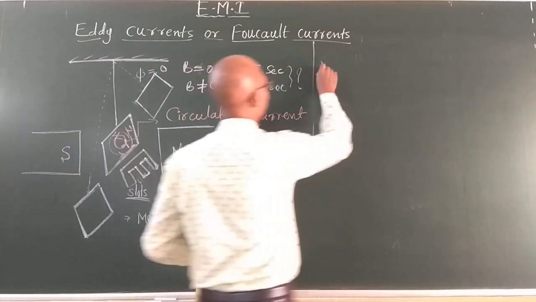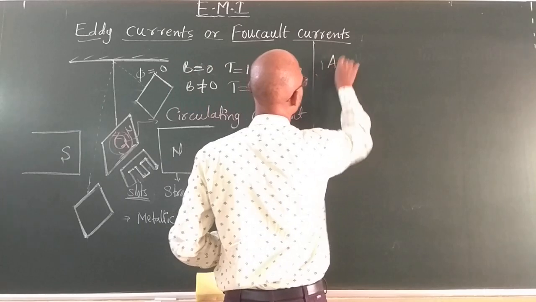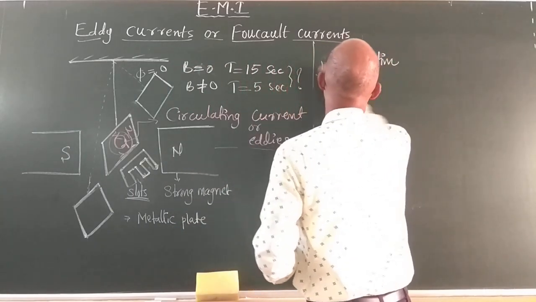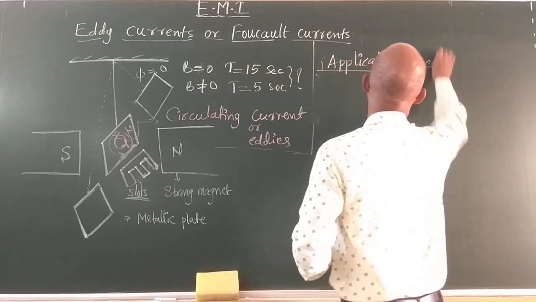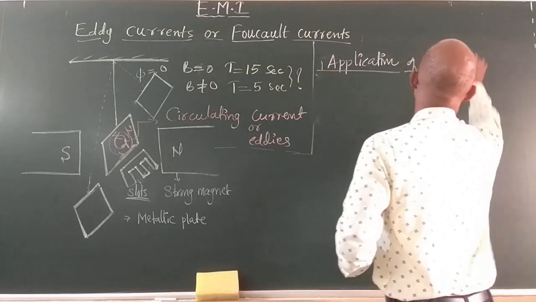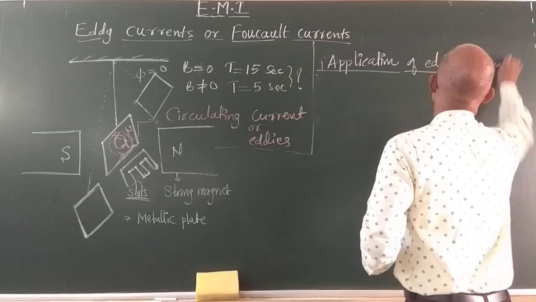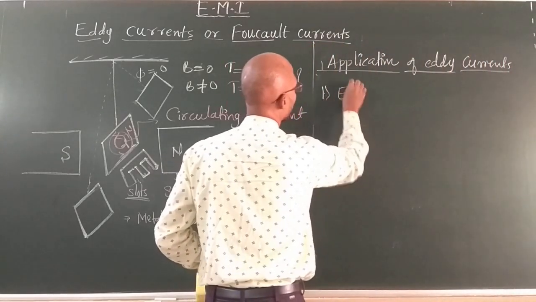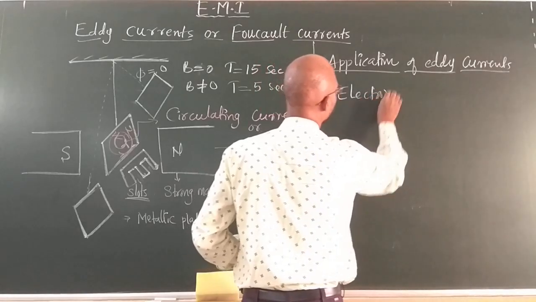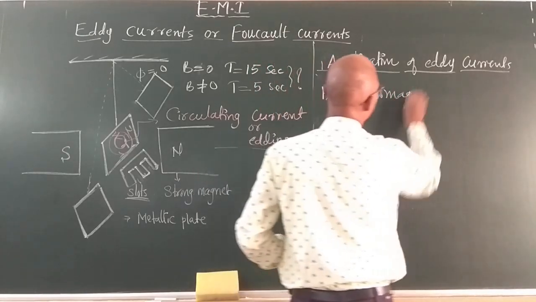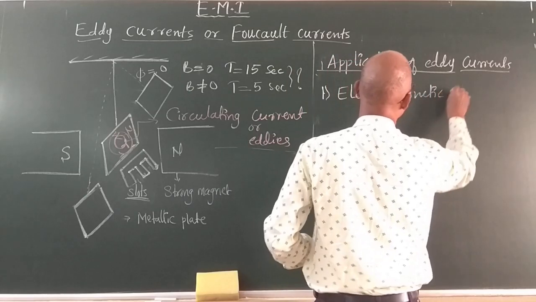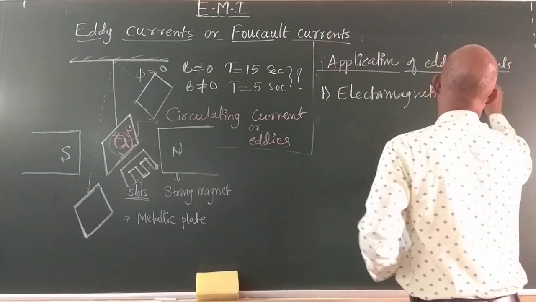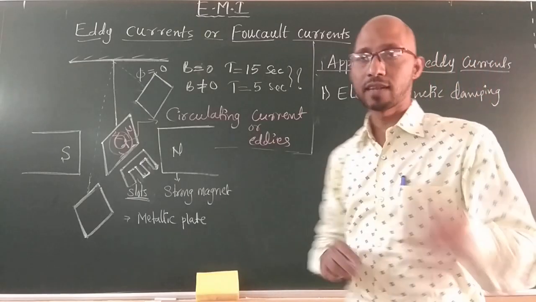That's why the first application of eddy current is electromagnetic damping. Now what is electromagnetic damping?